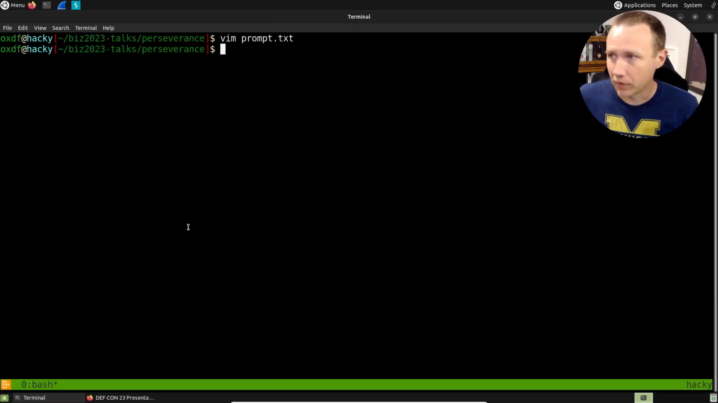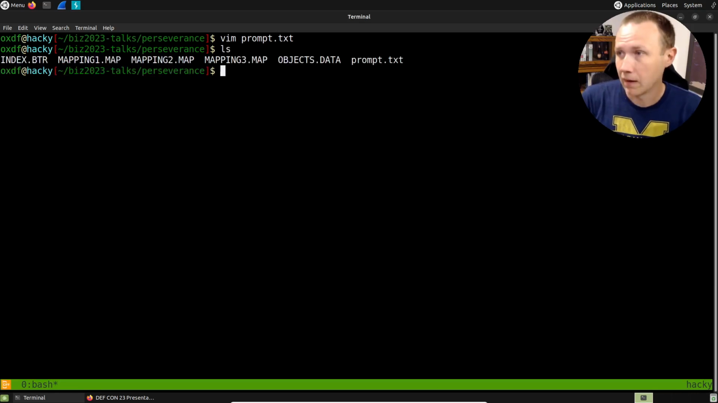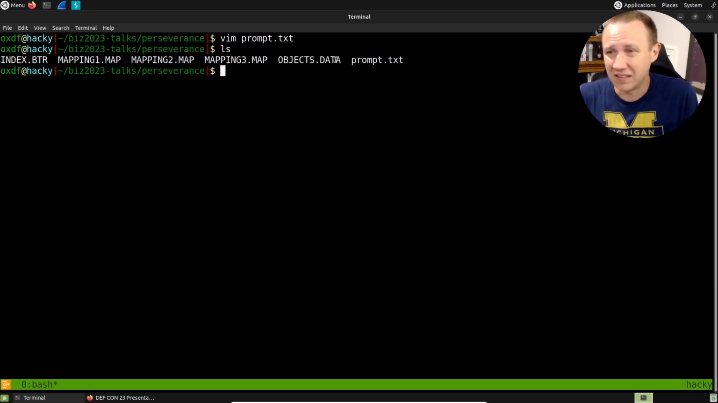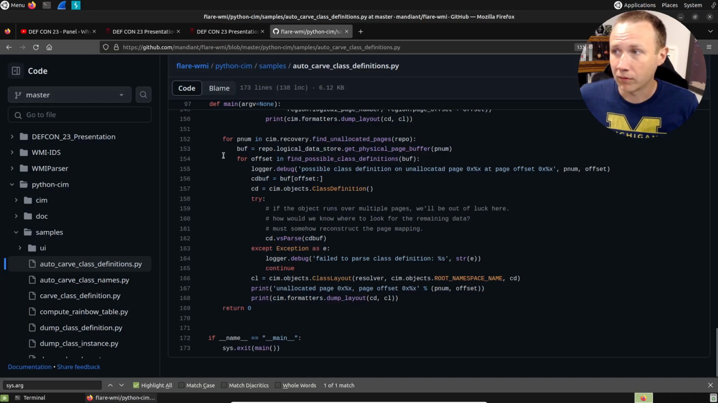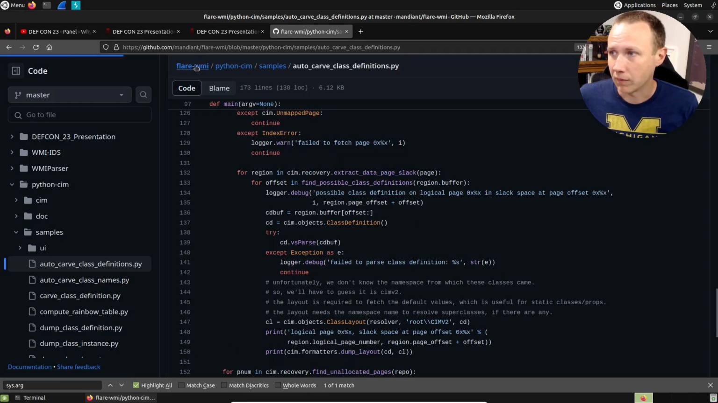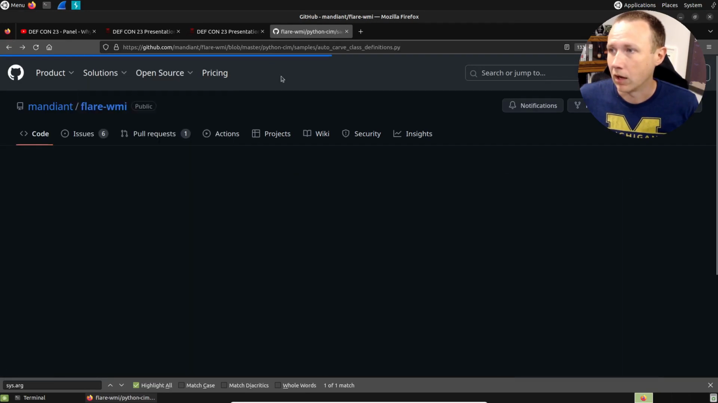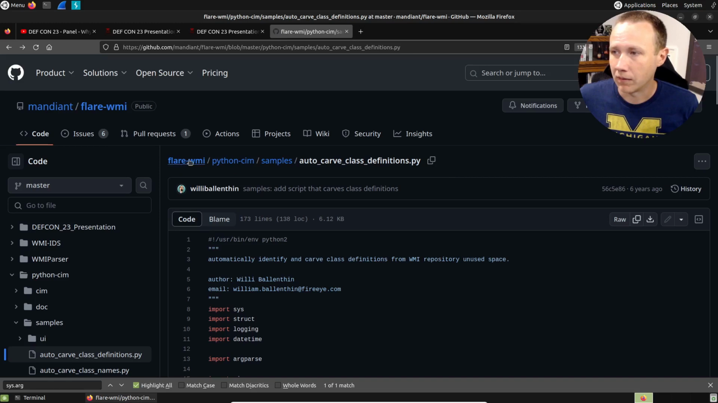So let's jump over here. All these files except for prompt.txt are what came in the downloadable zip, and they told us in the zip that this is a WMI management repository. So the script we're going to use is from the Flare team, from Flare WMI.